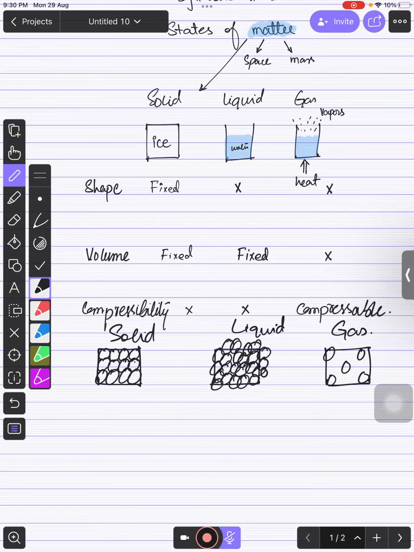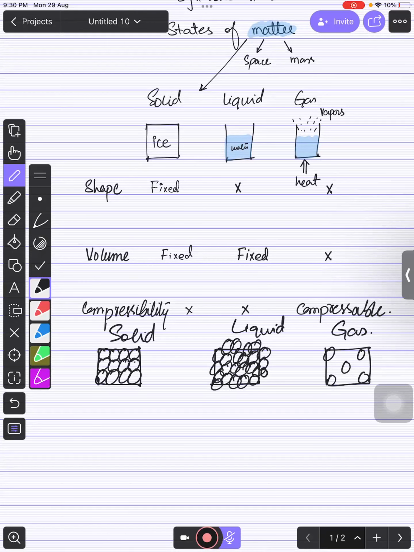But if you talk about gases, the particles are very far apart from each other, right? So you can compress them by applying force, and the particles come closer to each other. And if you talk about shape, the particles are not in a fixed shape or close to each other, so definitely shape is not fixed. And they can move very rapidly. The particles are very far apart from each other, so they can even change their volume as well, right?